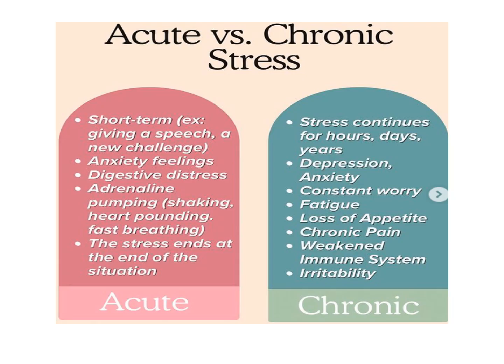Acute stress gives anxiety feelings, but chronic stress gives depression feelings, and it continues and weakens our immunity. So this is the difference between acute and chronic stress.